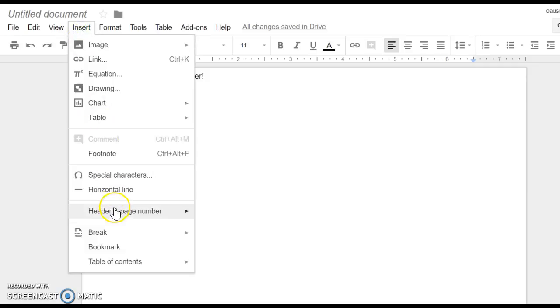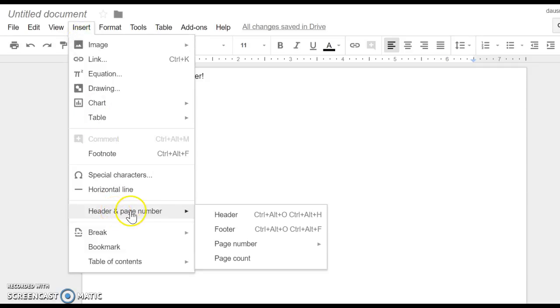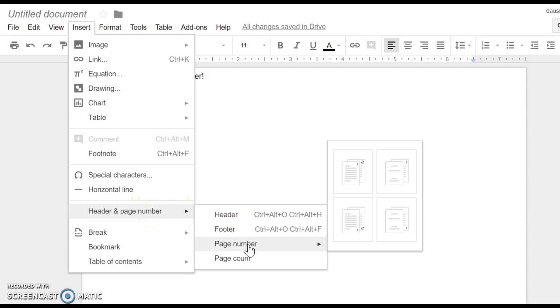The other option for getting to that point, if you're having trouble double clicking, is to go up here to Insert, Header, and Page Number. There's your header option, there's your footer option. Here's where you're also going to find page number options.